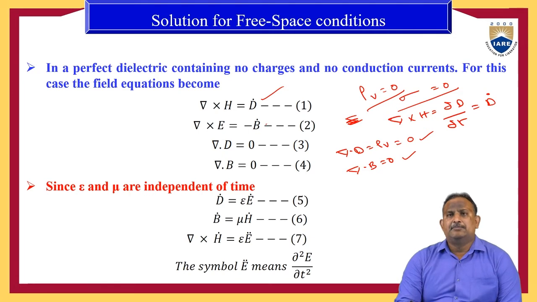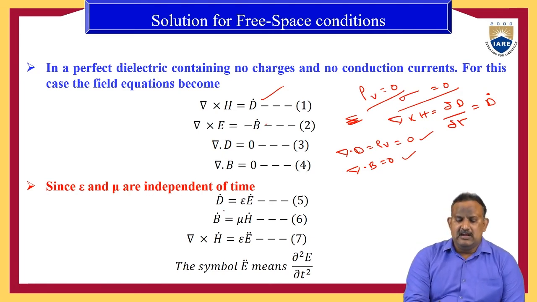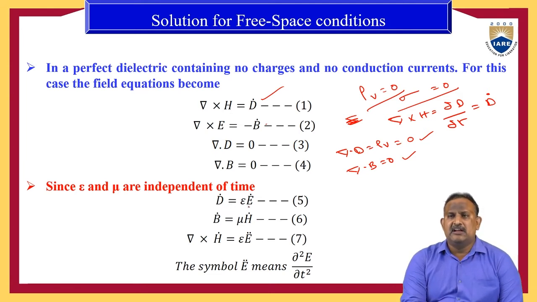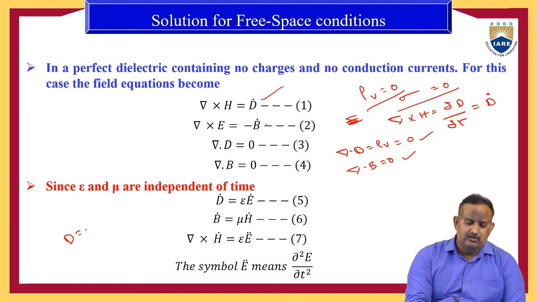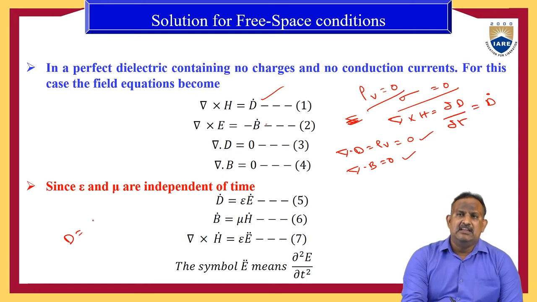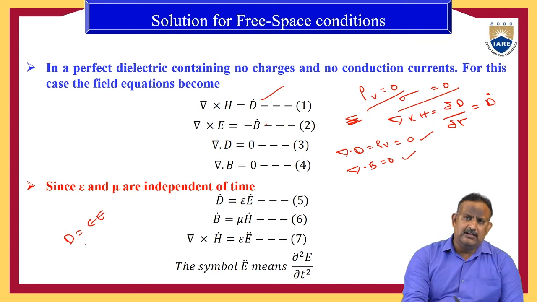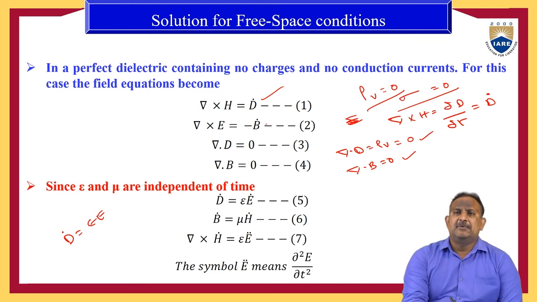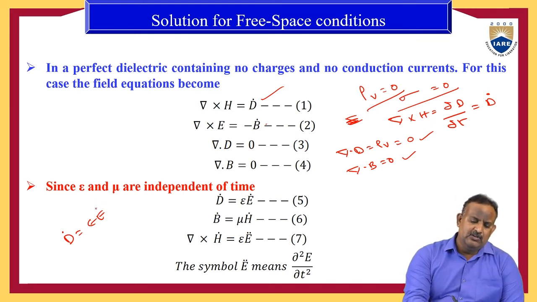Since epsilon and mu are independent of time, we can express D dot, which is dou D by dou t, as epsilon into E dot, because D, the electric flux density, is equal to epsilon E. It means dou D by dou t is equal to epsilon into dou E by dou t.